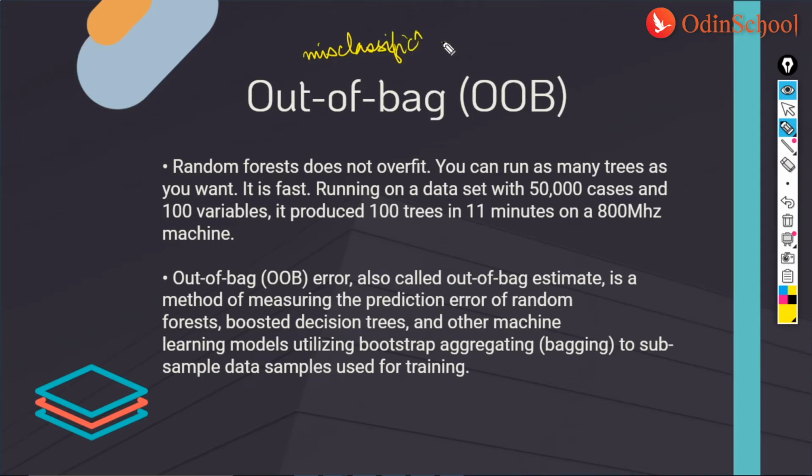OOB error is called the misclassification error, and this is equal to validating on test data. In random forest, there is no necessity for us to separate test sets to validate the result because it is estimated internally. This is a repeat of the points that we are discussing.